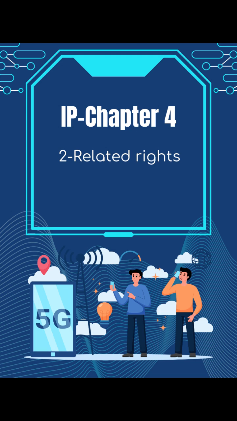2.1.2 Definition. Related rights are not copyright, but are closely related to copyright and are recognized to give the rights holder rights similar to those of the copyright holder. They are defined under the Rome Convention. 2.1.3 Related rights categories. There are three types: performers, producers of phonograms and videograms, and broadcasting organizations.